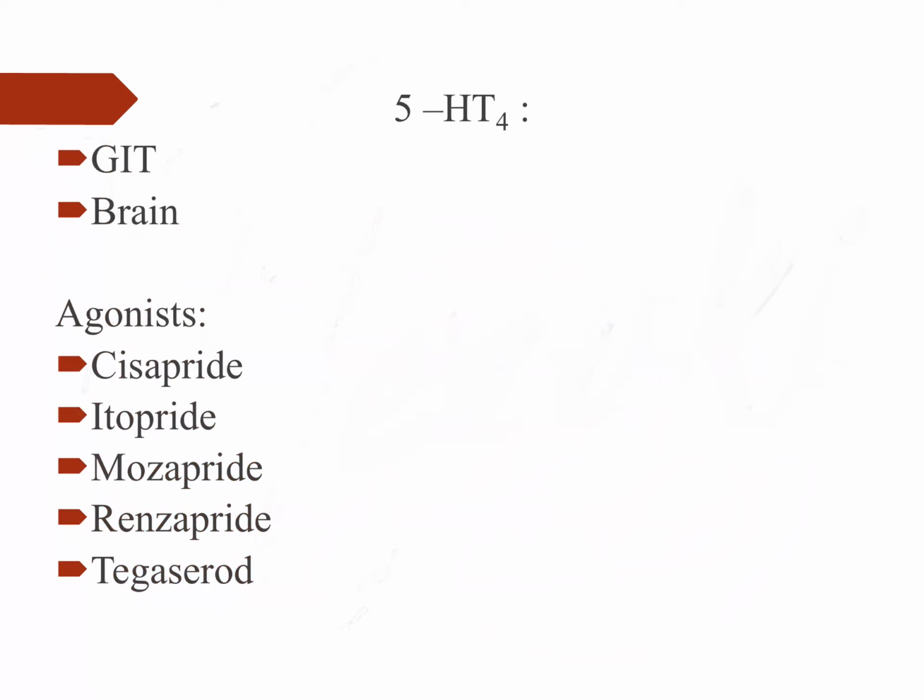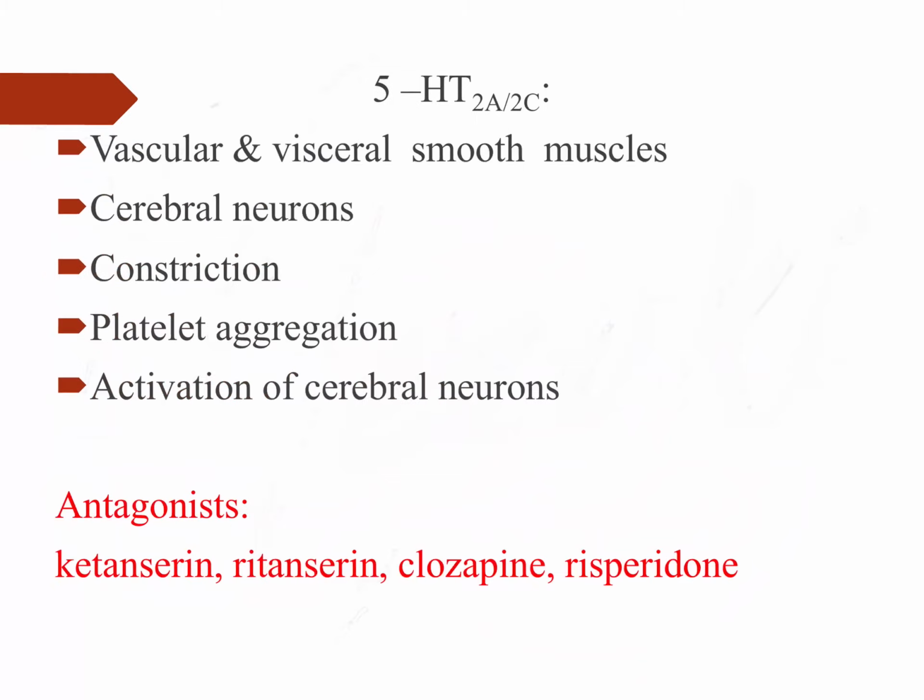5-HT4 is basically present in the GI tract. So when agonists for 5-HT4 receptors are given, they are going to be prokinetic agents. Prokinetic agents means those which increase the contraction of smooth muscles in the GI tract. So they are going to increase peristalsis, so faster movement of the food. What are the agonists which we are going to be using? Cisapride, itopride, mosapride, renzapride. These are a few 5-HT4 agonists which we are going to be using.